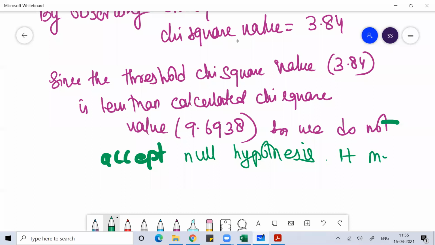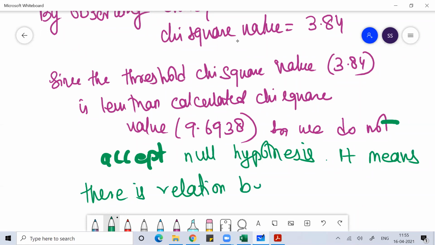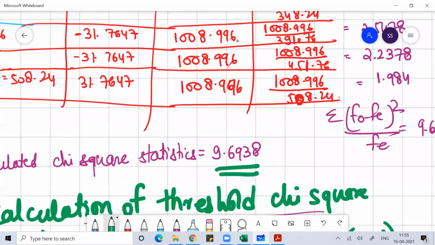What does this mean? It means there is a relation between what we wrote in the alternative hypothesis.